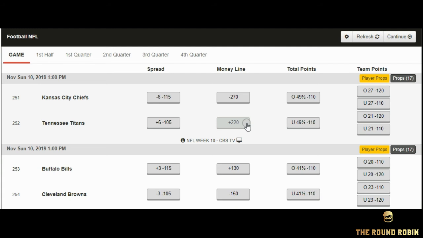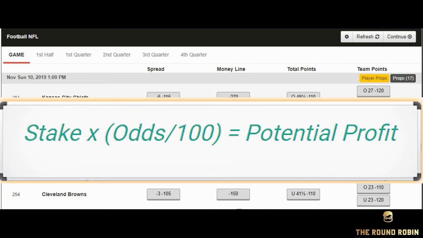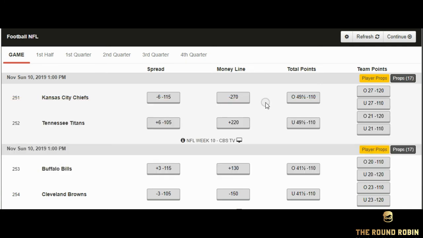Another way that you can look at this, if you see something with a plus sign attached to it, like in this case the Tennessee Titans plus 220, is I take the odds, which is plus 220, and divide it by 100, and I multiply that by the amount of money that I want to bet. That is your potential profit from that bet.